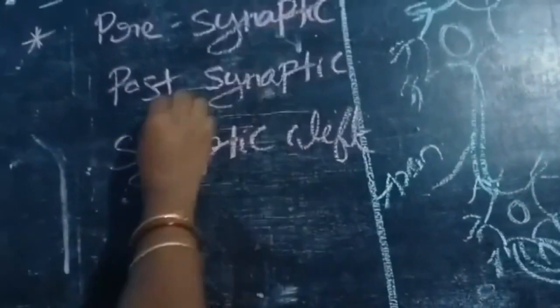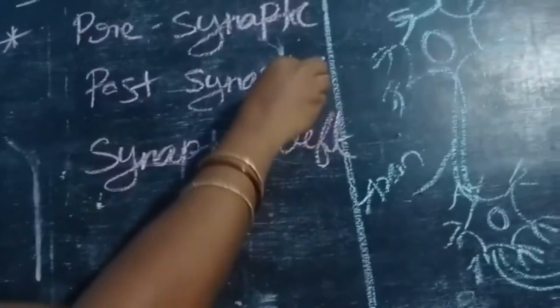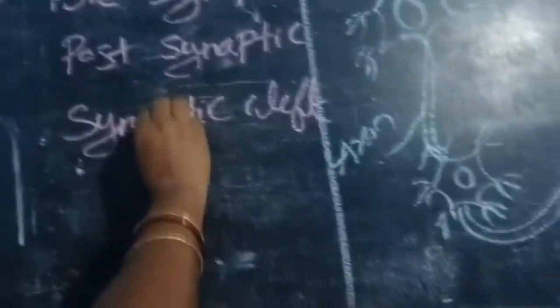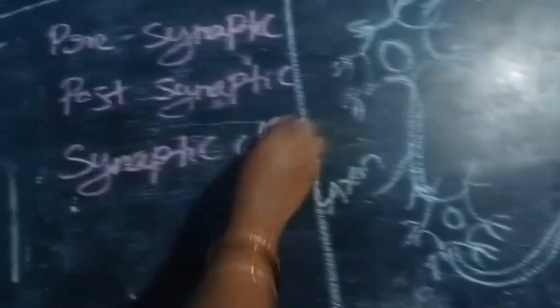Yes, a synapse is formed by the presynaptic membrane and postsynaptic membrane of the neurons, which may or may not be separated by a gap called synaptic cleft.